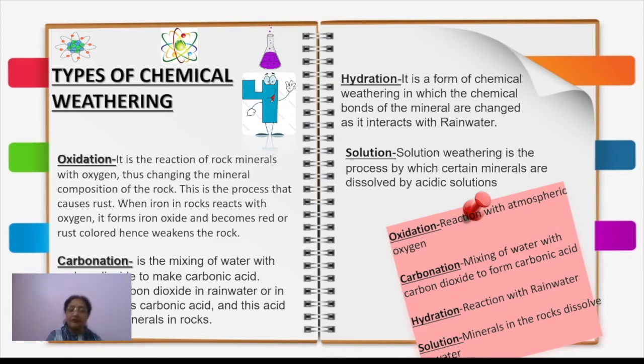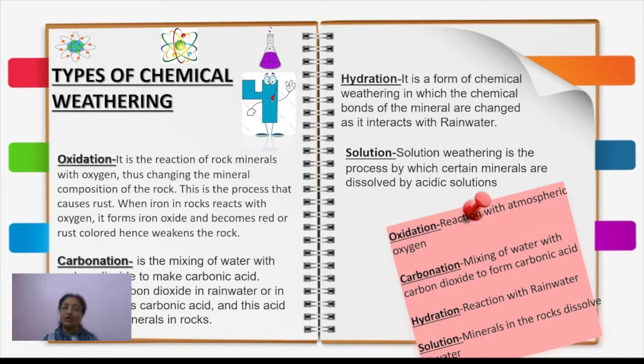But by carbonic acid, the process of dissolving becomes faster, and the process of dissolving of limestone in carbonic acid is called carbonation. So what is happening here? Limestone is a rock. That entire rock gets dissolved in water, carbonic acid, and that ultimately leads to the disintegration of rock. So this is again a process of chemical weathering, a type of chemical weathering, and it is called carbonation.